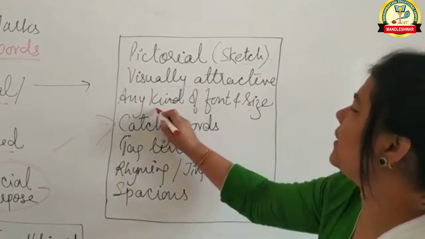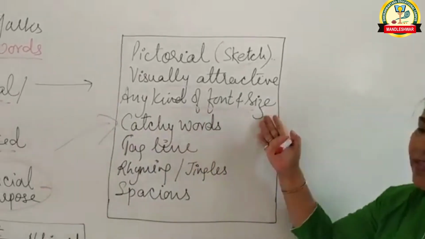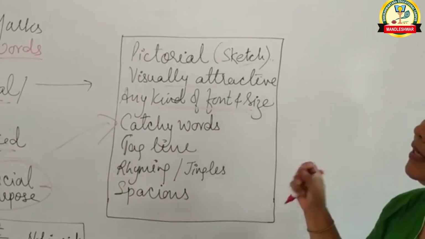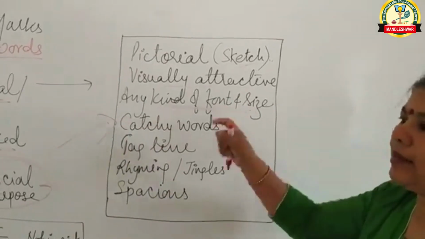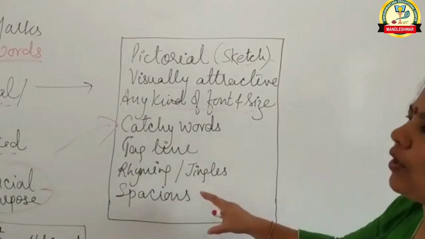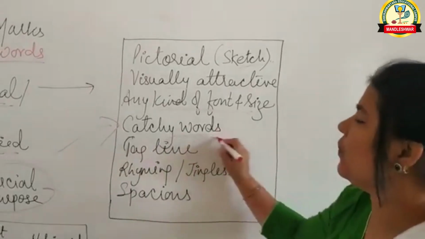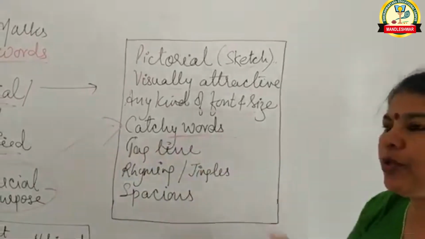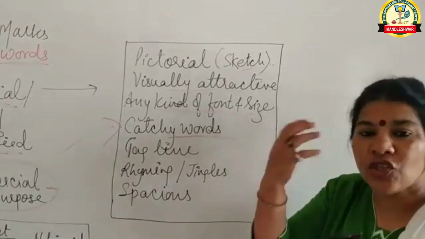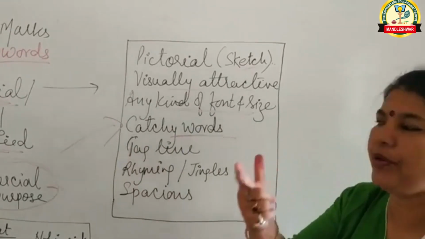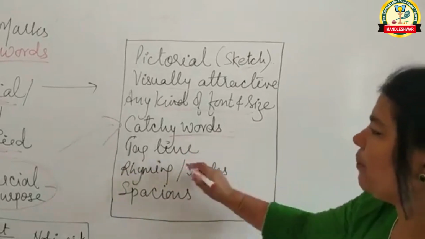Any kind of font and size. Now here you are not given the specific thing of font and size. You can go the way you want. You can go diagonal, you can go vertical, you can go horizontal. Fine. Catchy words should be there. That means the words should be used in such a manner that those words strike in your mind at once, the moment you read it out. Right. So that has to be there.